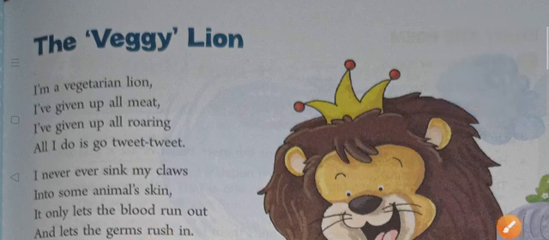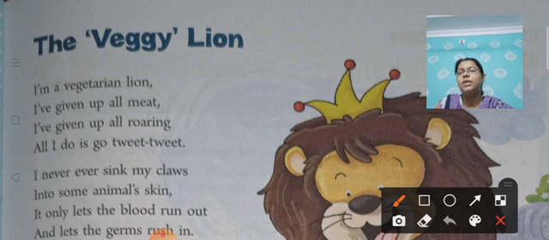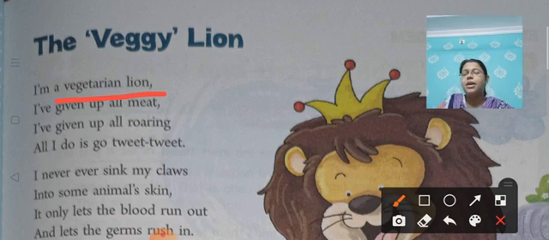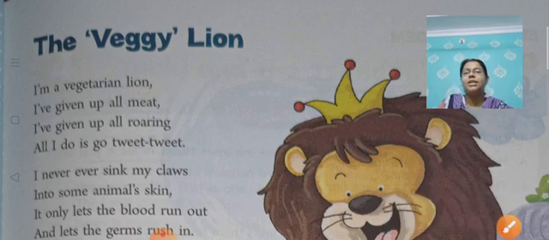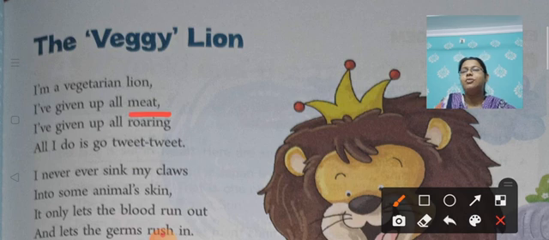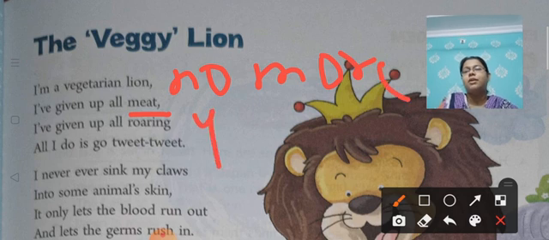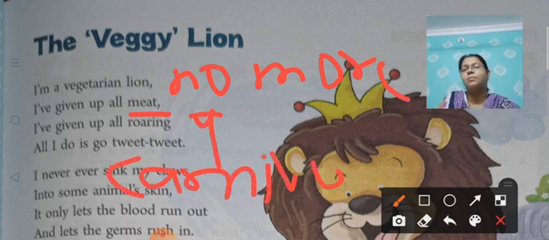So the lion over here in this poem says that he has turned into a vegetarian lion. He has given up all meat. That means he is no more a carnivore, okay? Carnivore, I told you.